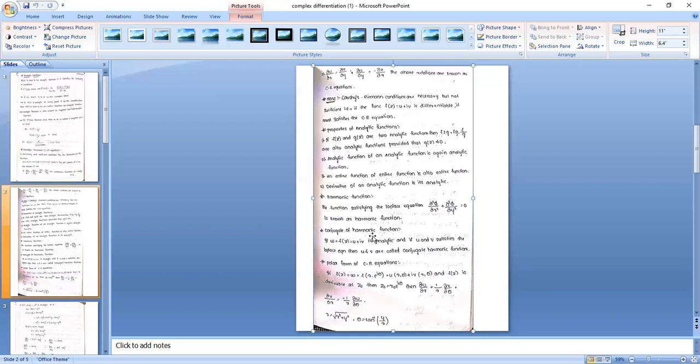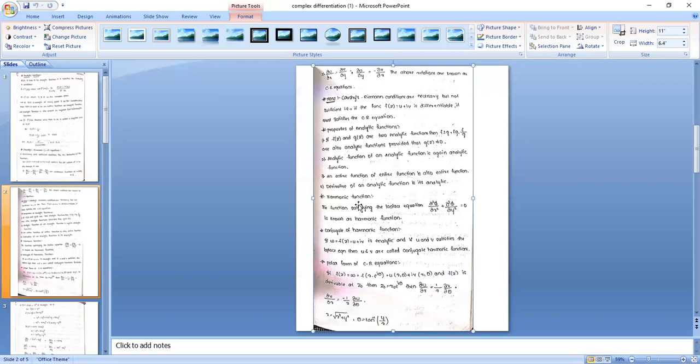Conjugate harmonic function. Suppose we take the analytic function w equal to f(z) equal to u plus iv. Both u and v satisfy the Laplace equation. That means u satisfies this equation, v also satisfies this equation. Then u comma v are called complex conjugate or conjugate harmonic functions of each other. That means u is called a conjugate harmonic of v, or v is called a conjugate harmonic of u.